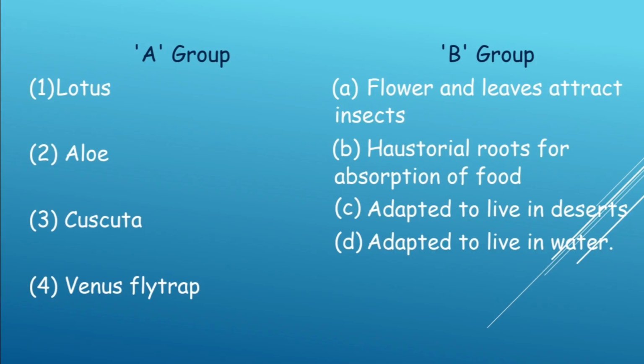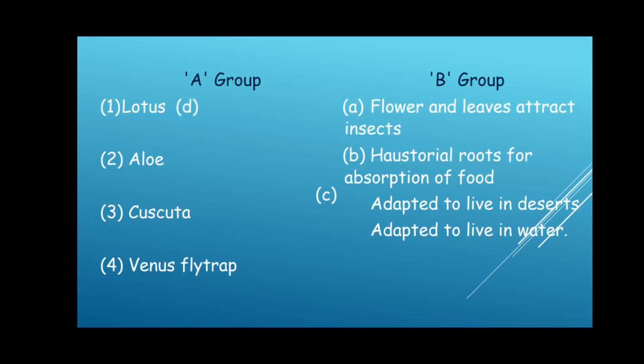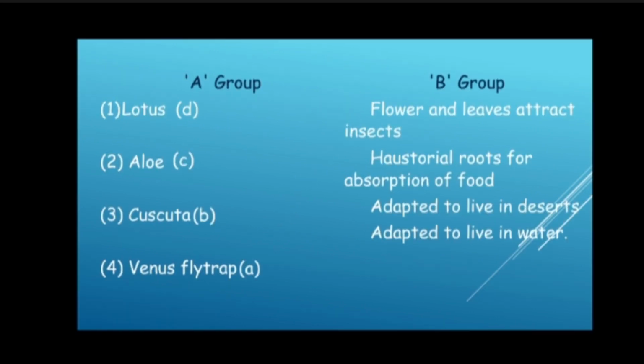Find my match. Lotus adapted to live in water. Aloe adapted to live in desert. Cuscuta has parasitic roots for absorption of food. Venus flytrap: flower and leaves attract insects.